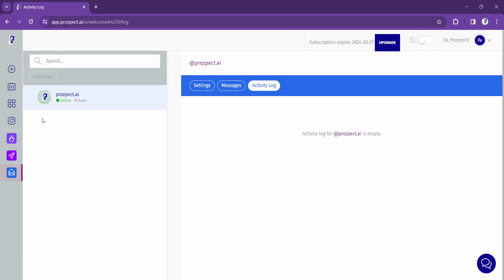That means the system is going to start engaging with people. You're going to start getting followers and the DM will go out. Obviously, guys, once they respond to that DM, it is all on you to close that person and make them an actual paying client.